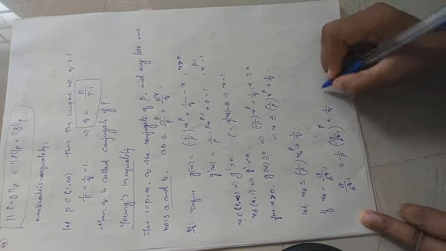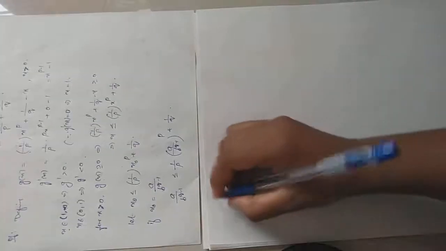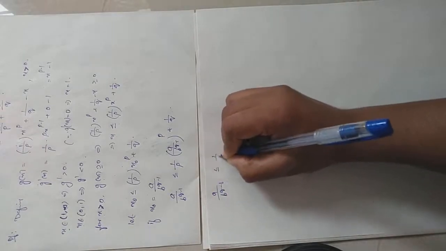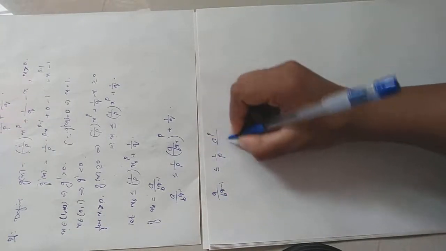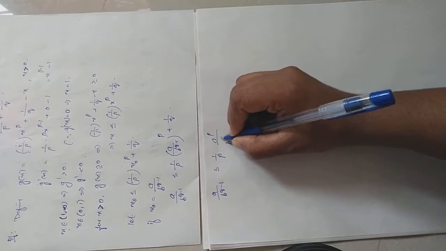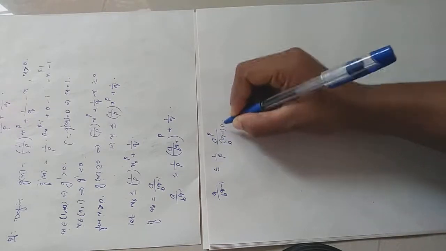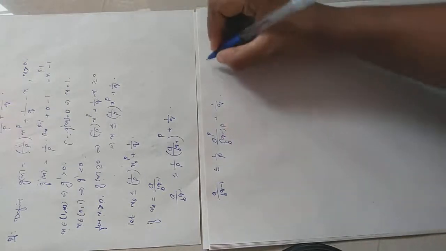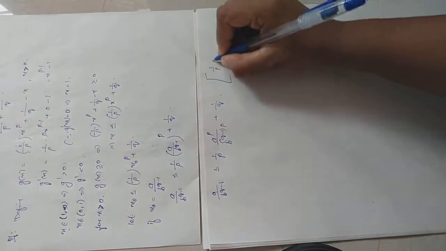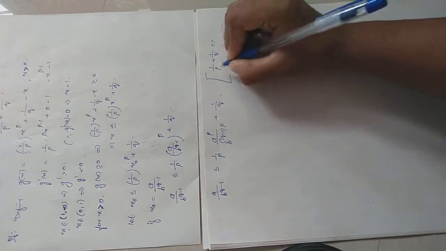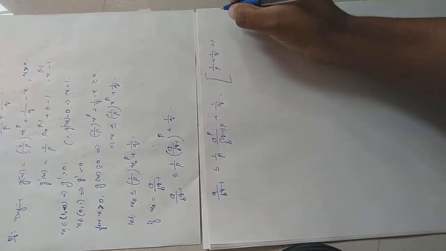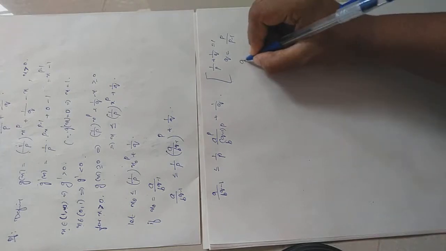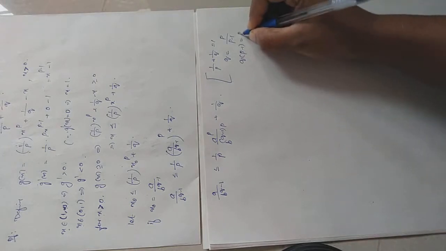Or this can be solved. So that means a by b raised to q minus 1 less than or equal to 1 by p, a raised to p divided by b raised to q minus 1 into p, plus 1 by q. So what is q minus 1 into p? We have 1 by p plus 1 by q equal to 1 because q is a conjugate of p, right? So we have q into p minus 1 will be p.